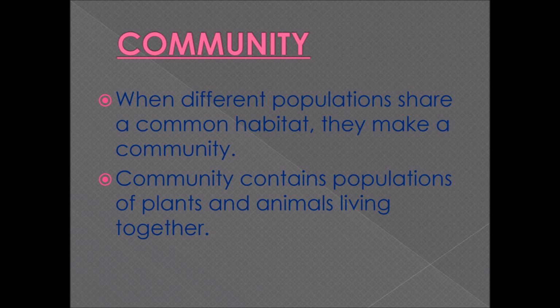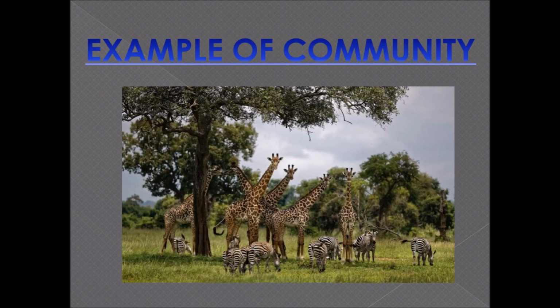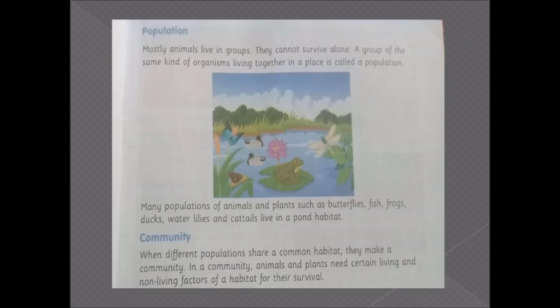A community contains populations of plants and animals living together. This picture shows an example of a community. You can see in this picture that there are zebras, giraffes, grasses, and trees of different heights and different types. They all are living in a particular area and they are making a community.